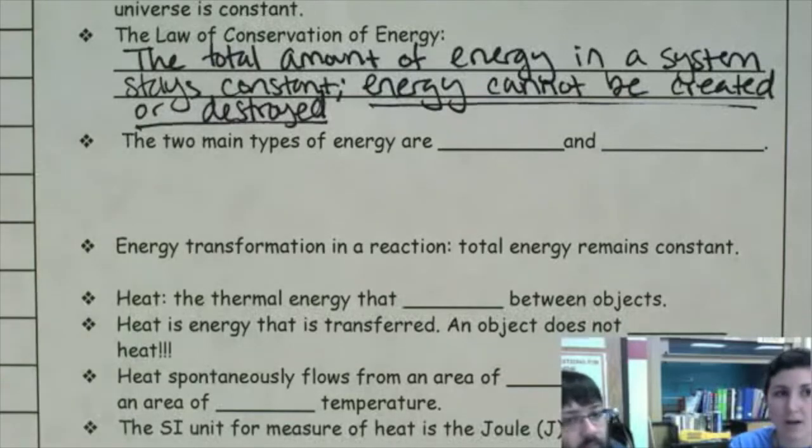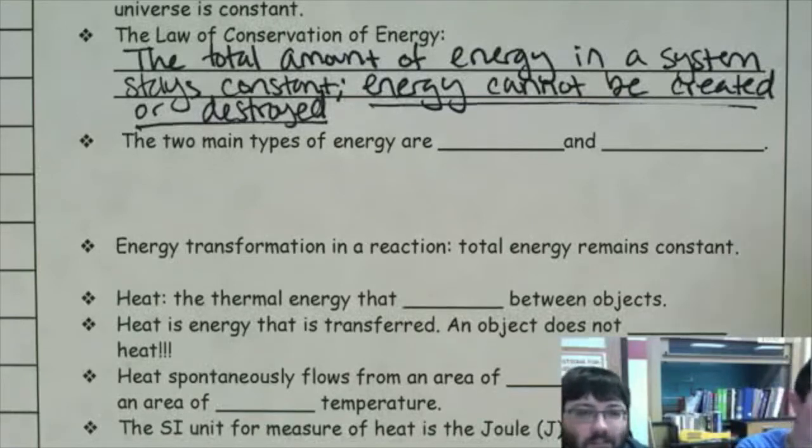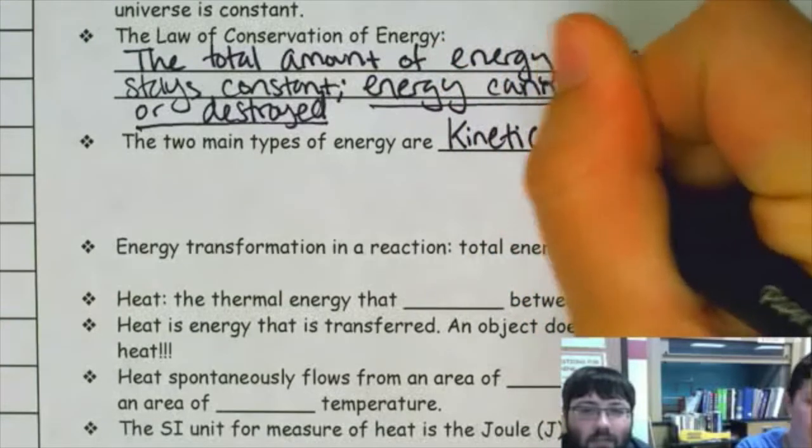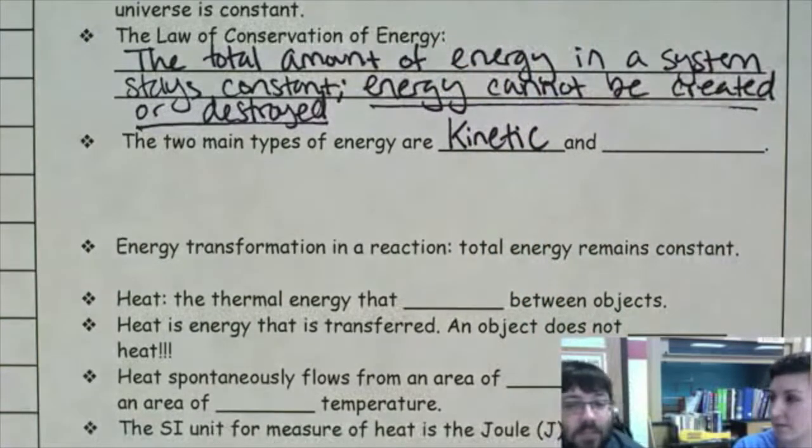If we could divide up all energy in the whole universe into two main categories, what do you think those would be? Well, I think energy has to do with movement, right? There is some energy that has to do with movement, yeah. What's that called? That is called kinetic energy. Kinetic energy, that's the energy of movement. So kinetic is one of them. And then I think the other type of energy would be maybe the possibility to have some sort of movement or the possibility to influence other things.